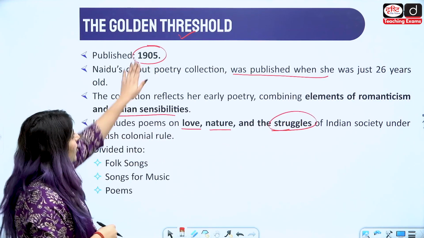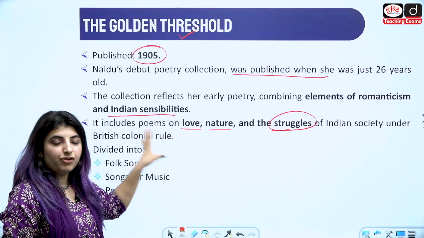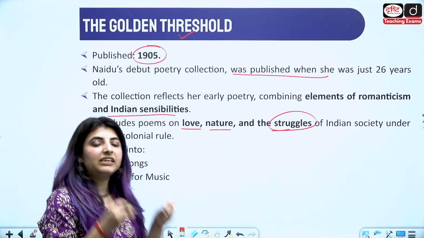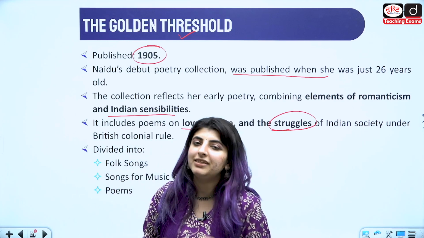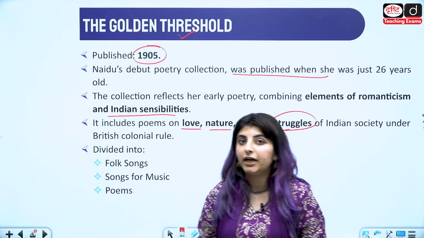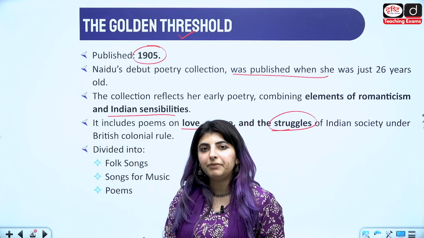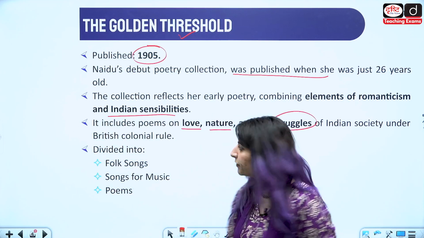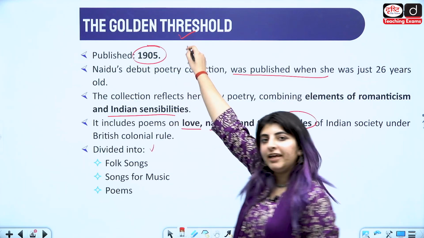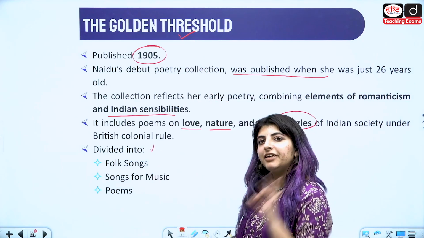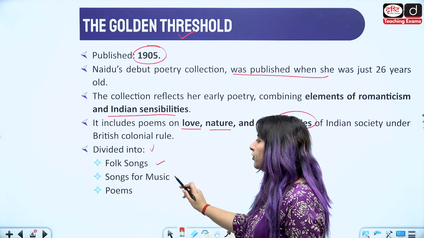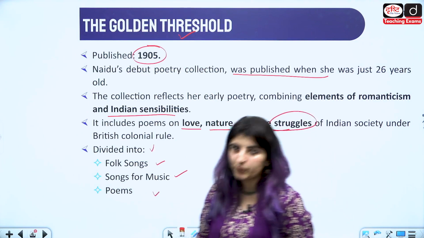When she was writing, she was also someone who actively participated in the Indian freedom movement, Indian independence. So she was not just a poet, but also an active participant in the freedom struggle of India, right? This collection is divided into three parts: folk songs, songs for music, and poems as well.